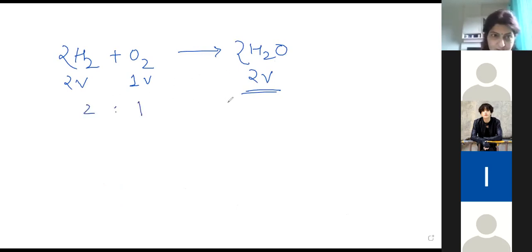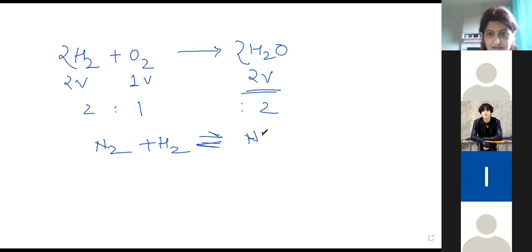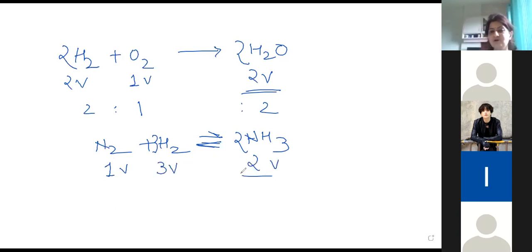So the ratio is 2:1:2 in the product. Agree? So now same, N2 plus H2 forming ammonia. This is a reversible reaction, so this is NH3. So if I have to balance it, the reaction becomes like this: 1 volume of nitrogen combined with 3 volume of hydrogen to form 2 volume of ammonia. So whenever they are combining, the volume is always in a simple ratio by the volume.